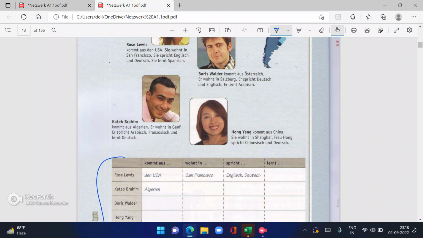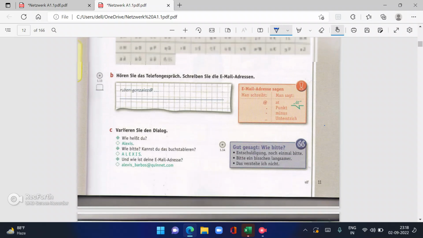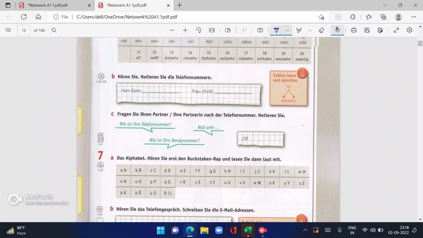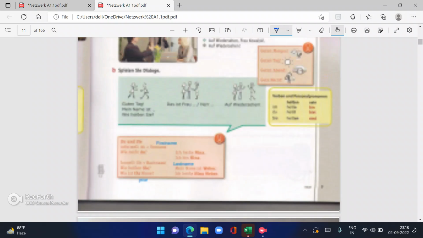For example, Rosie Levi's kommt aus den USA. Sie wohnt in San Francisco. Sie spricht Englisch und Deutsch. And what is she learning? Yeah, Spanish. This is how you have to make a table and write it. So this is also homework. So 2 homework as of now. One is this and one more I gave you.